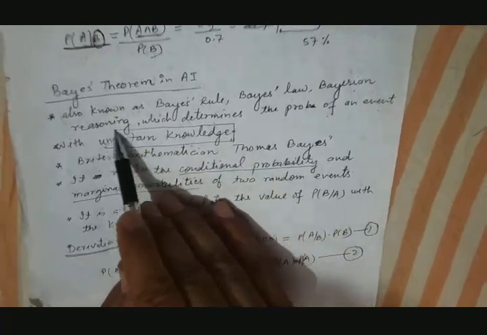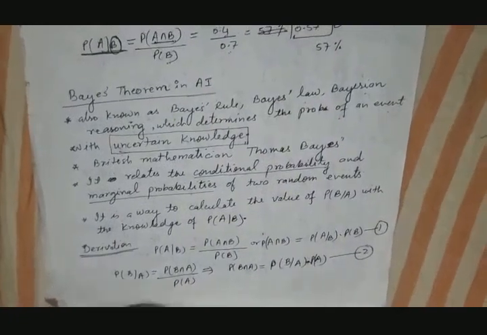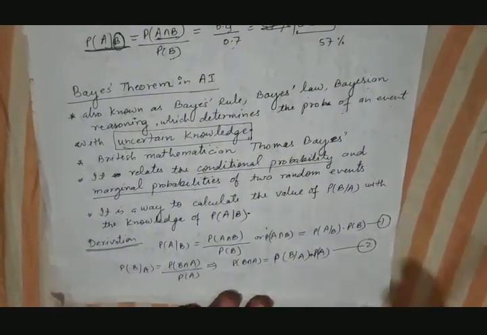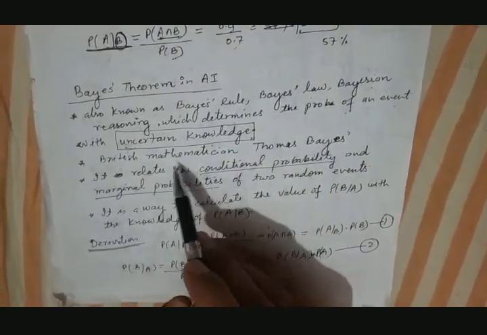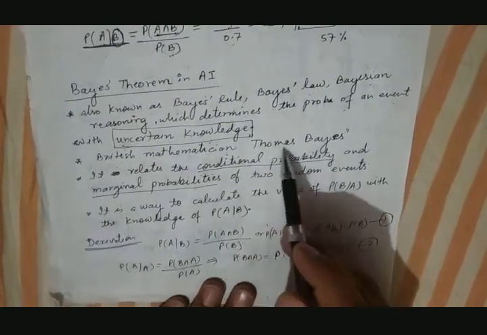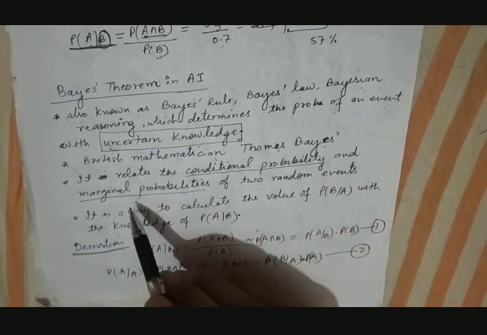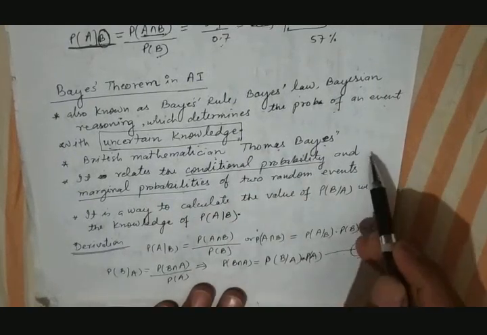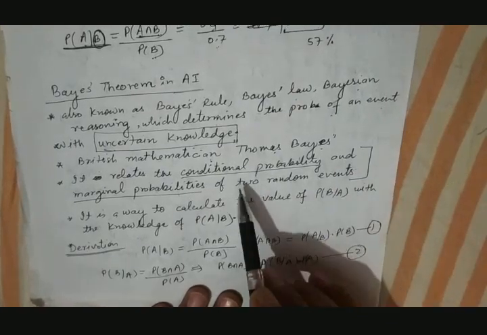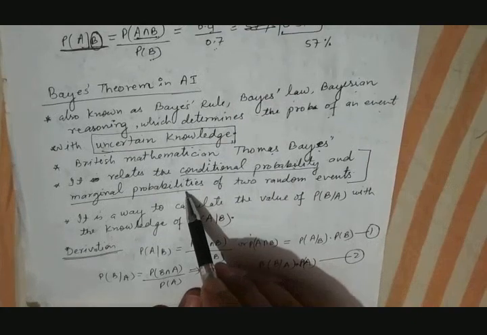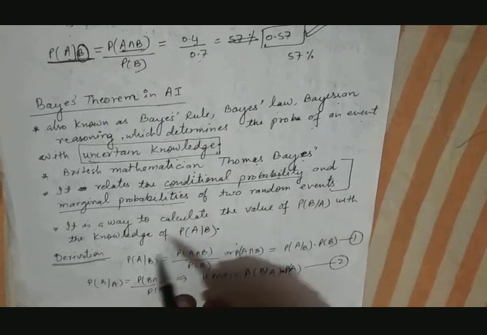Just see here, if we want to determine the probability of any event, but we don't have the exact information available, we have uncertain kind of knowledge available. In that case, we will use Bayes theorem. This name was given after the British mathematician who invented this, Thomas Bayes. So it relates the conditional probability and the marginal probability of two random events. Basically, Bayes theorem is a formula which relates the conditional probability as well as the marginal probability of two random events, for example A and B.